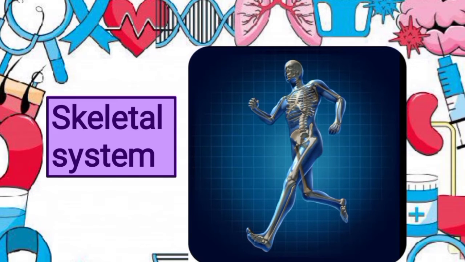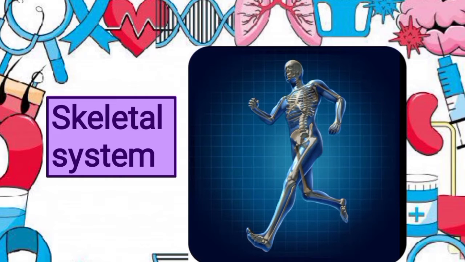Now let's understand the skeletal system. The skeletal system consists of bones, joints and teeth, and the function of this skeletal system is to support the body and to give it shape, and along with the muscular system, the skeletal system enables the body to move. The bones of the skeletal system also protect internal organs, store calcium and produce red and white cells.